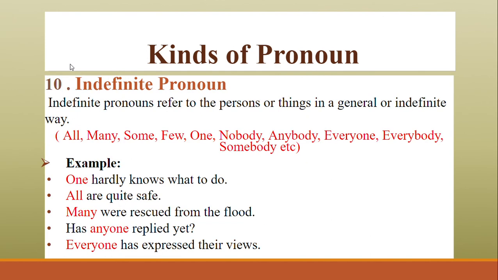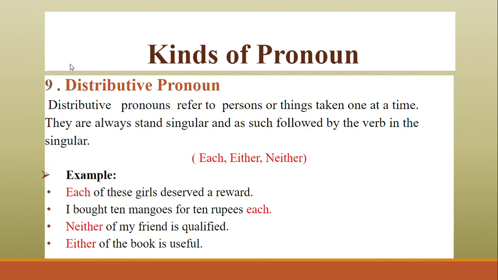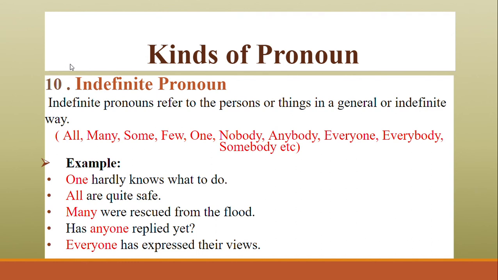Then there is the indefinite pronoun. An indefinite pronoun refers to people, places, or things in general. So what is the difference between the distributive and indefinite? Distributive is when we are talking about things as singular, while indefinite is when we are speaking of things in general.